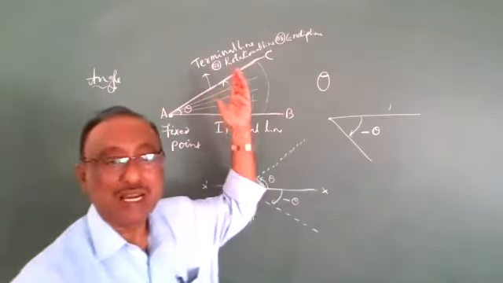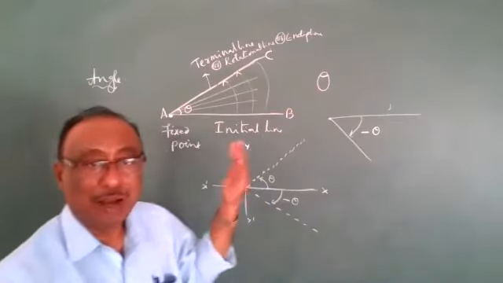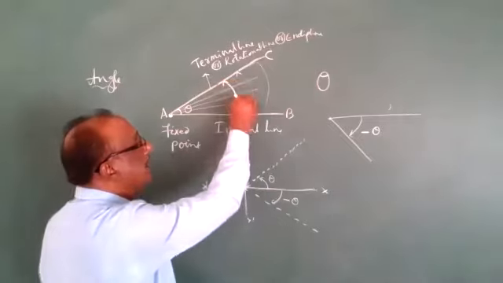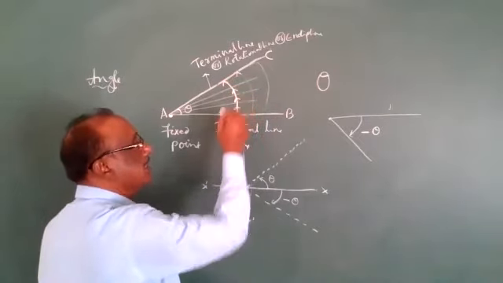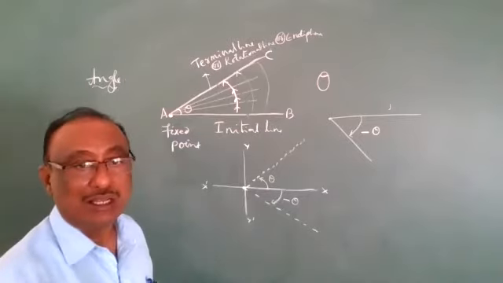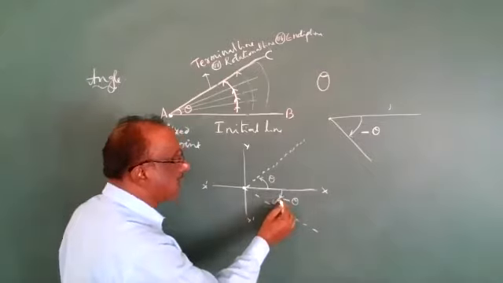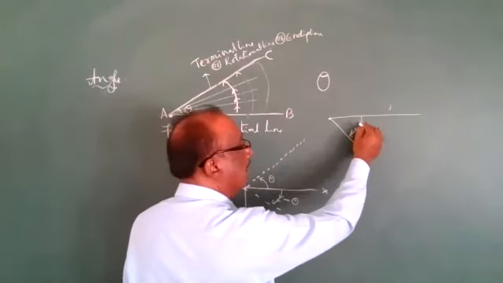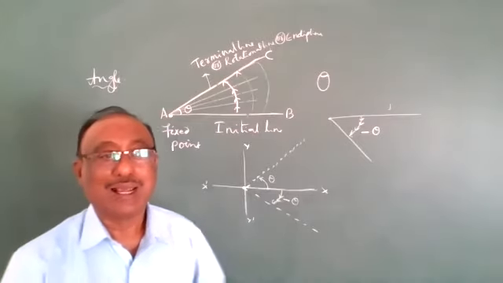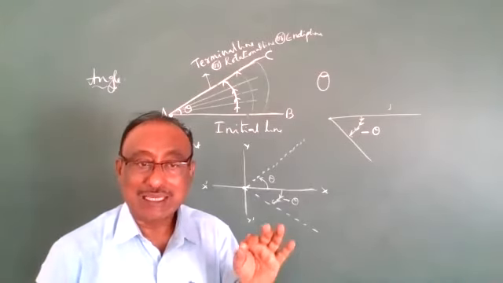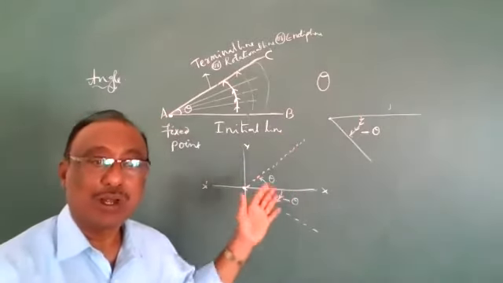Moving upside is called the anti-clockwise direction. Moving downside is called the clockwise direction. Therefore, the clockwise direction angle is negative and the anti-clockwise direction angle is positive.